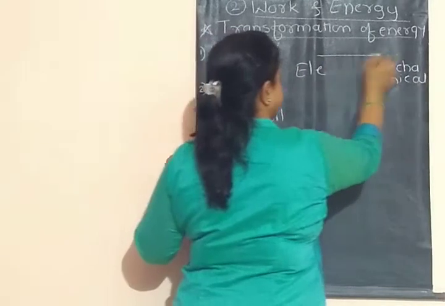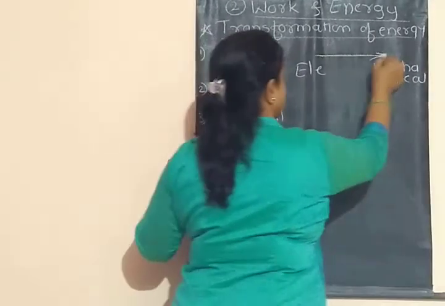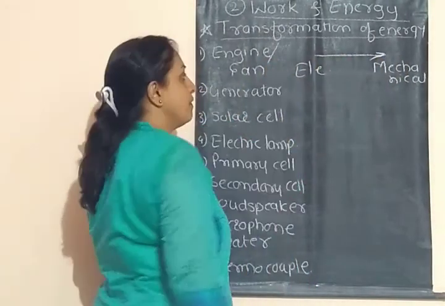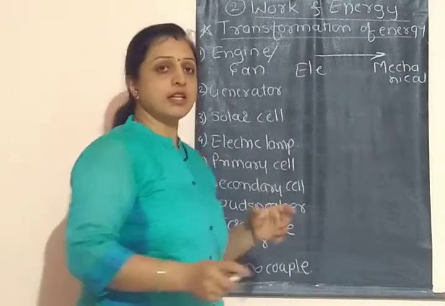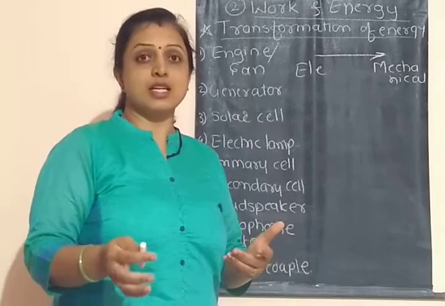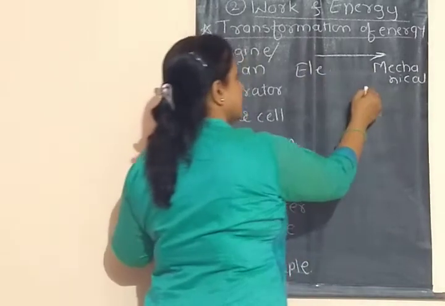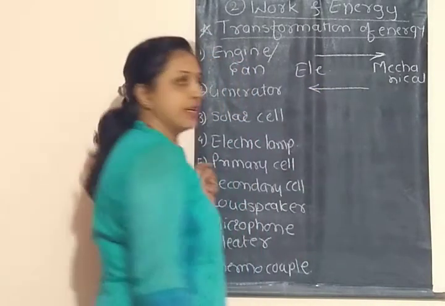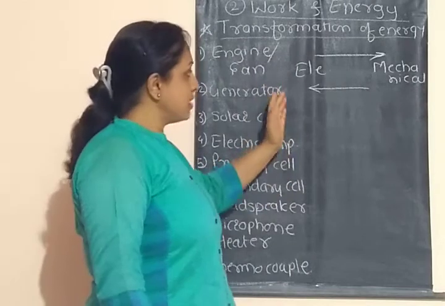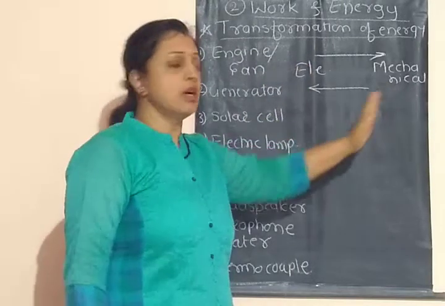And in a generator, mechanical energy gets converted into electrical energy. So the energy converts from one form to another form.